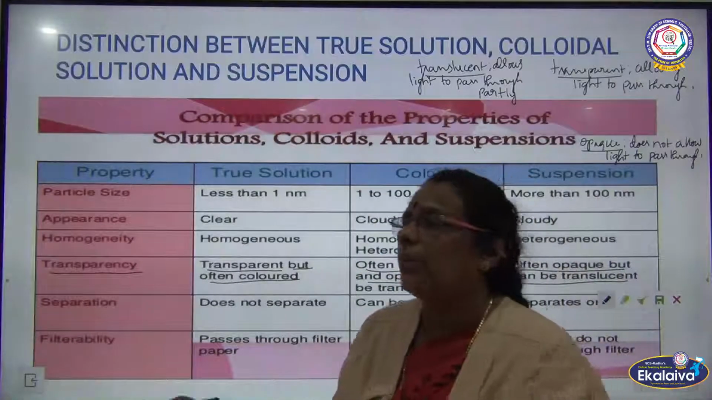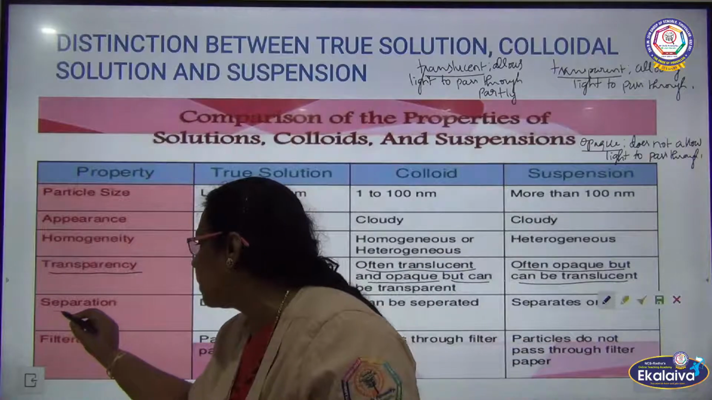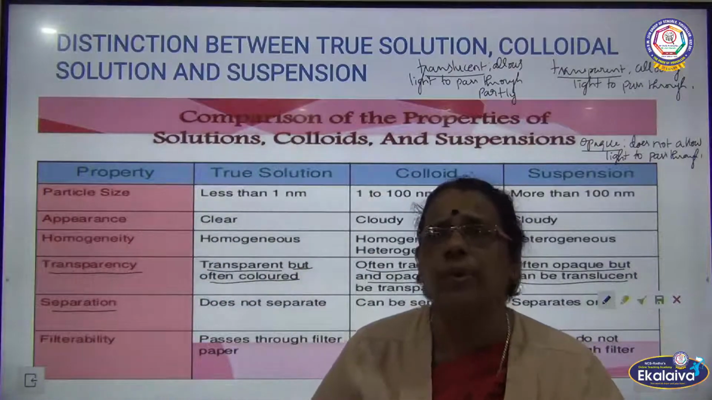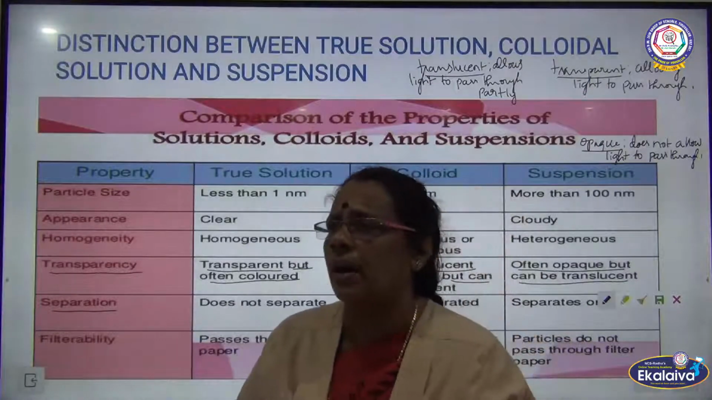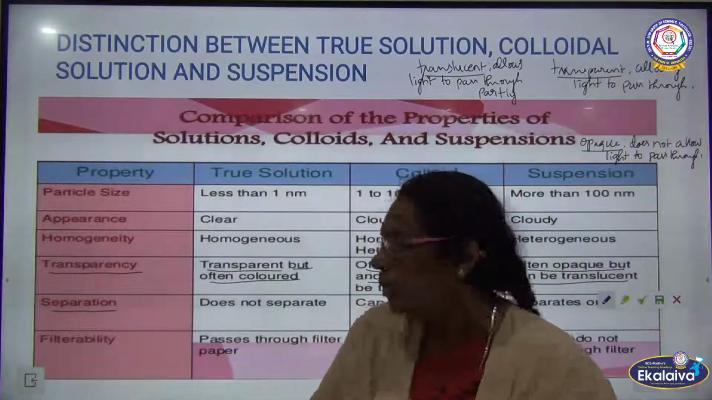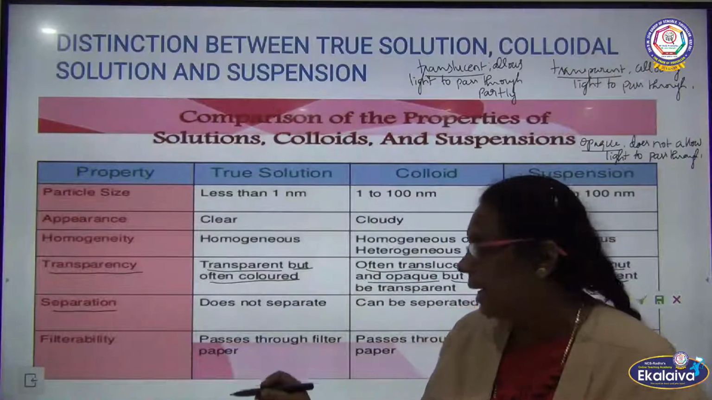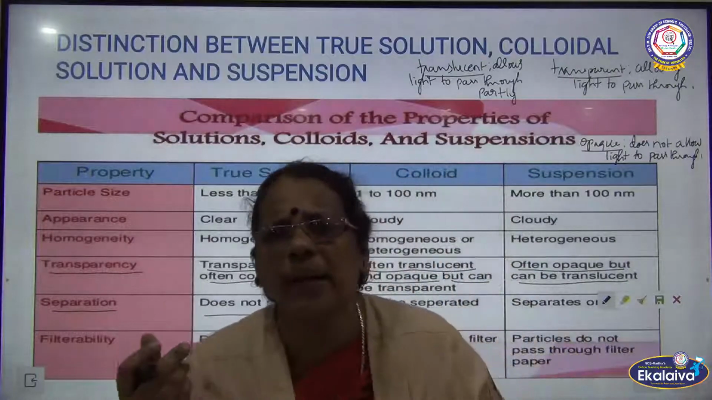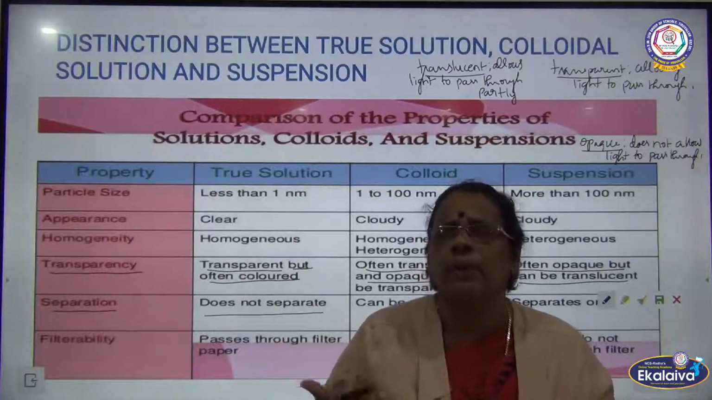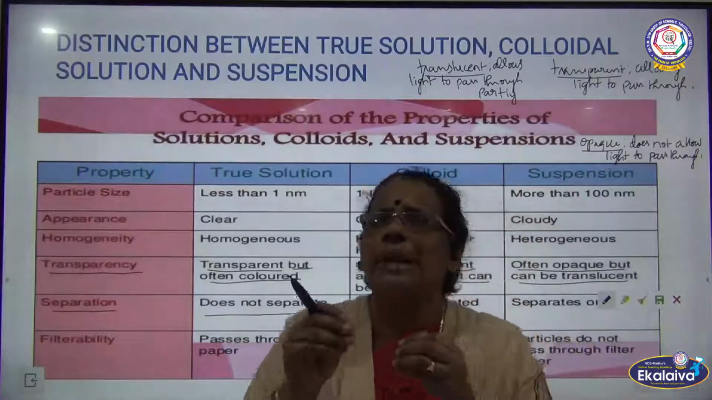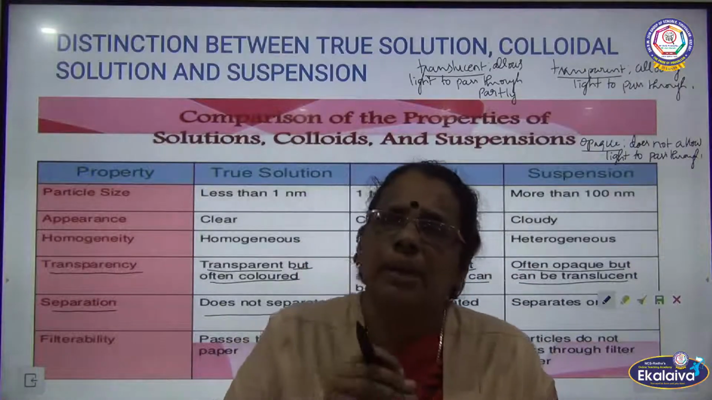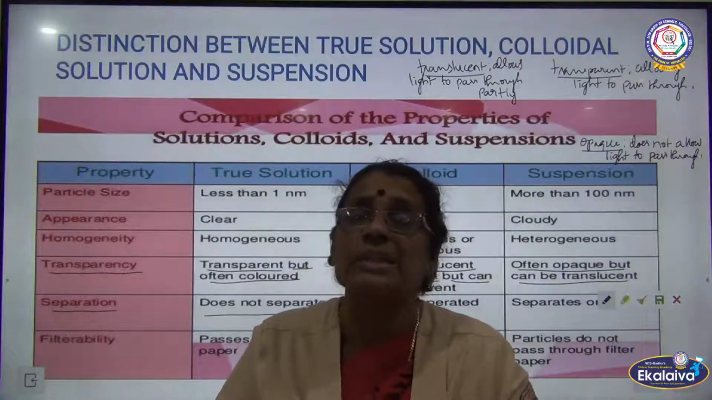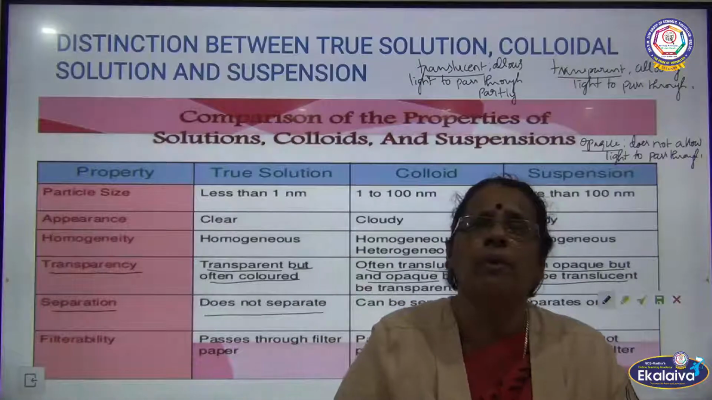The next one we are going to talk about is separation. How can particles be separated from the different types of solution? Is separation possible or not? In case of true solution, it does not separate. Already I told you the particle size is less than 1 nanometer. So the solute particles are completely mixed, completely miscible, with the solvent particles.